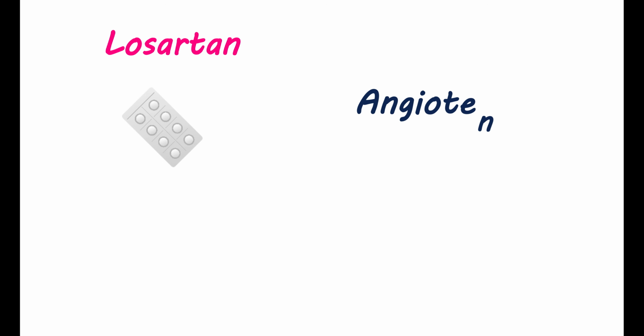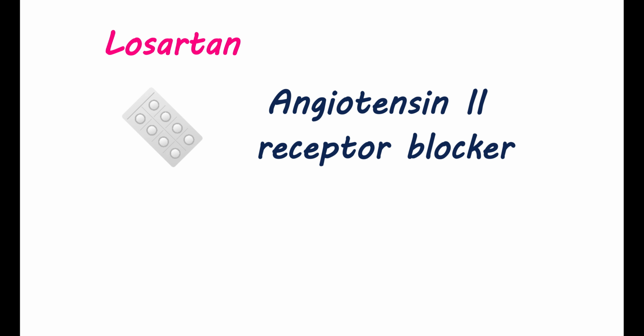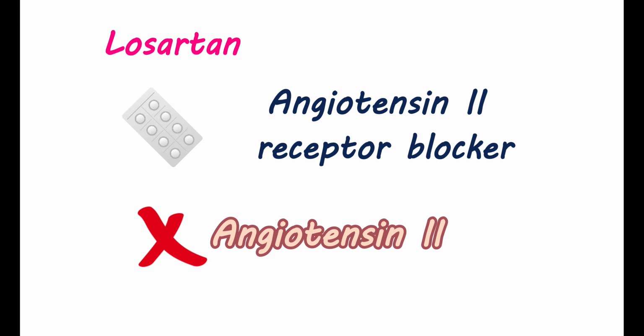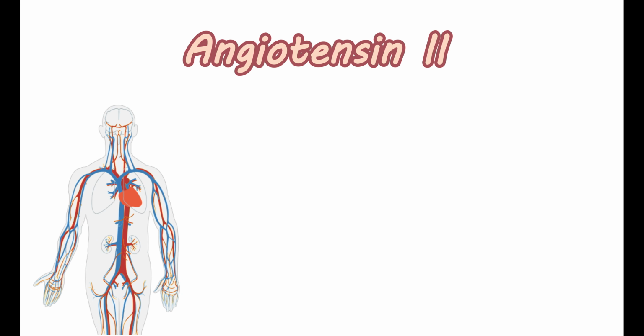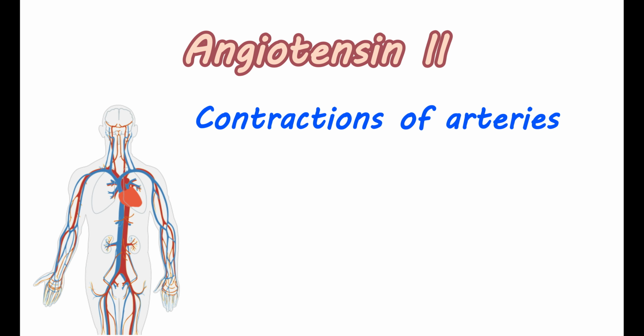How it works? Losartan is classified as an angiotensin II receptor blocker. It acts on the renin-angiotensin system and inhibits the actions of angiotensin II. Normally, angiotensin II is one of the important mediators within this renin-angiotensin system. This mediator has several roles in your body. One of the main roles is to act on the blood vessels, where it produces contractions of the arteries. This increases the blood pressure.